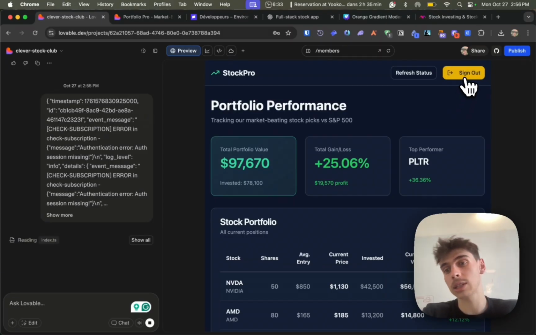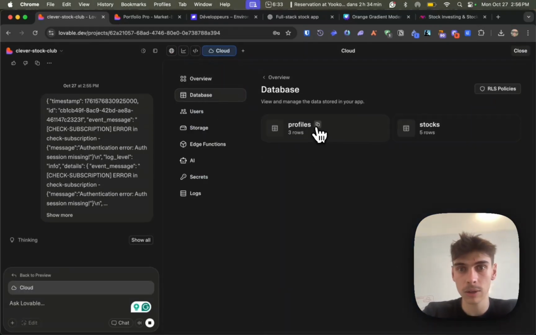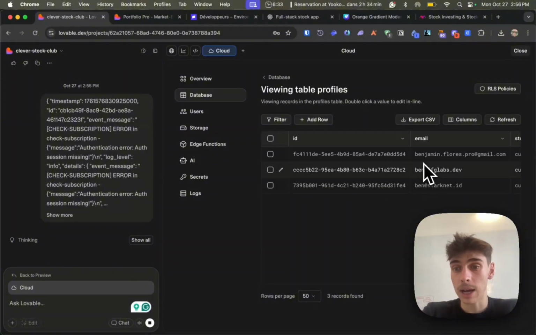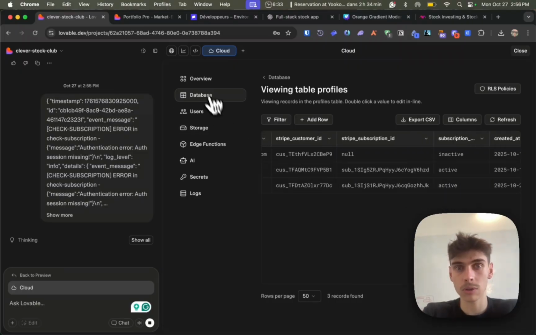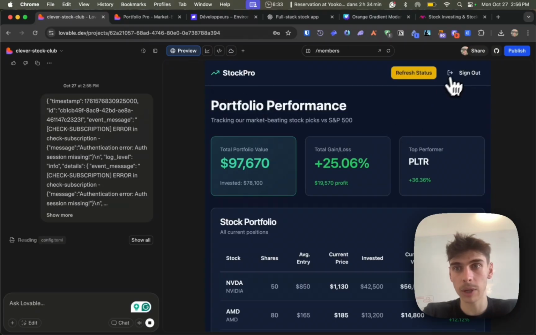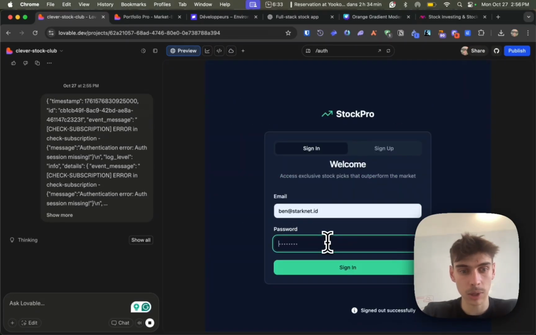But what happened here is that I see the paywall when I shouldn't, because we checked on the database, right? Profiles, the Ben at starknet.id address has an active subscription, so it should be directly redirected to the members page. So let's try again just to make sure.